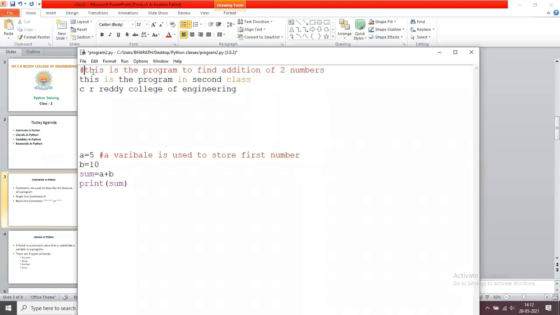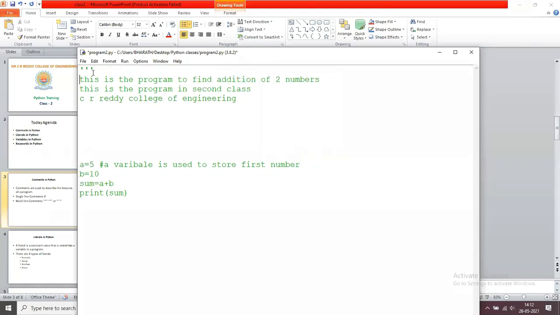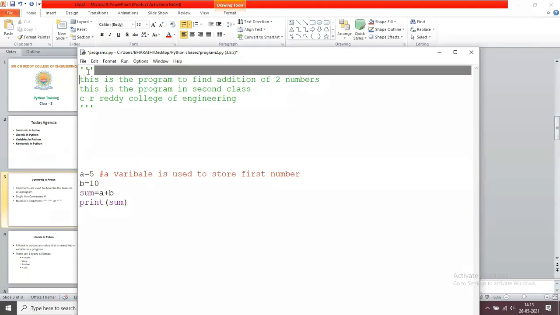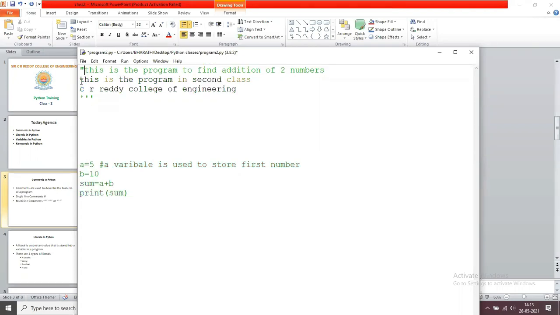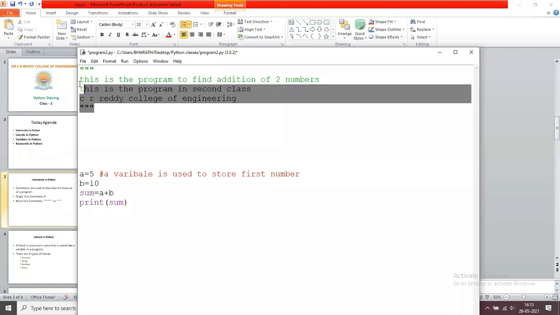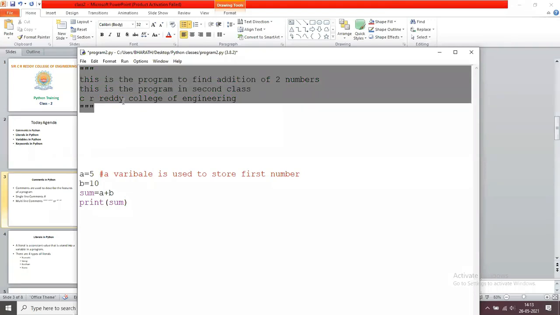How can we write multi-line comments? By using 3 single quotations. So this is the start of the comment. How can we end this? If I use 3 single quotations to start, I end with 3 single quotations. Instead of single quotations, you can use double quotations also. If you open with double quotations, you end these comment lines with double quotations. Now the Python virtual machine will ignore these 3 lines. Why? Because you wrote these 3 lines as a comment.